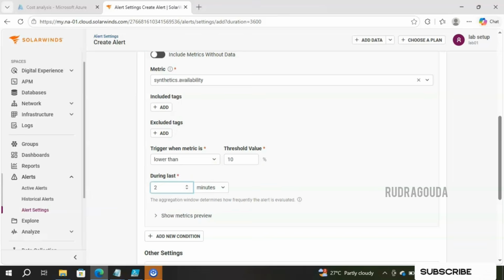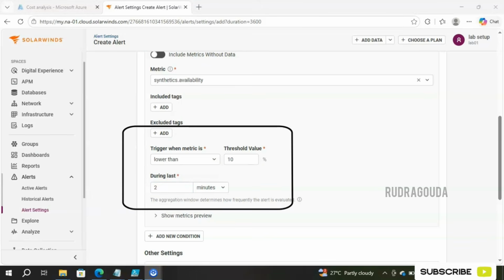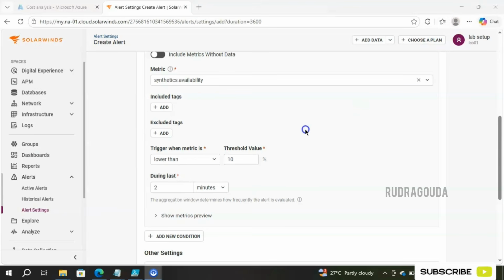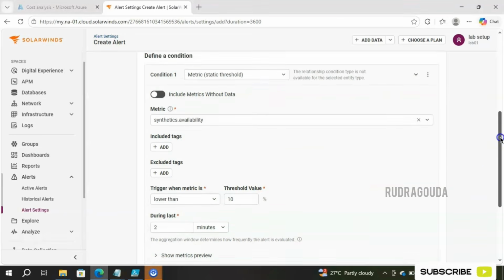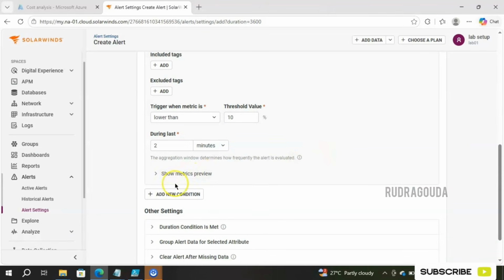So this is a very important section of this alert setup. Whatever alert setup you are doing, you need to select the metric value and corresponding threshold. I need to select the minutes, that is how many minutes you need to evaluate before generating the alert. For now, I selected 2 minutes, and if it is lower than 10%, it should trigger an alert. So all the things are done with respect to the threshold part. Then I'll scroll down, and inside the show metric preview, it is going to give the result for us. But currently I don't have that much data, so it is going to be empty.